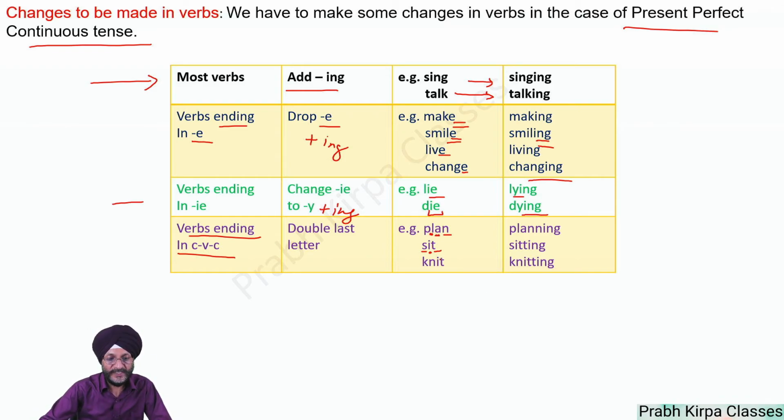It follows the CVC pattern. Knit: here I is also a vowel. So plan becomes planning, sit becomes sitting, and knit becomes knitting. These were a few examples of how we have to make certain changes in the verbs when we use these verbs while making present perfect continuous tense.